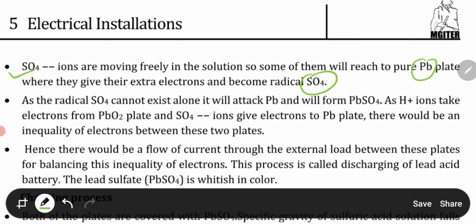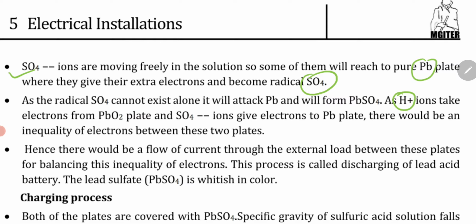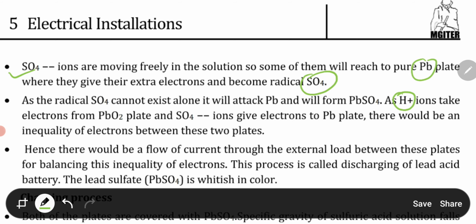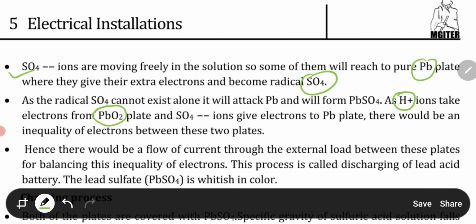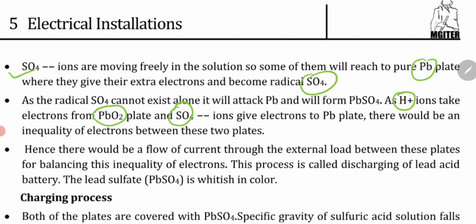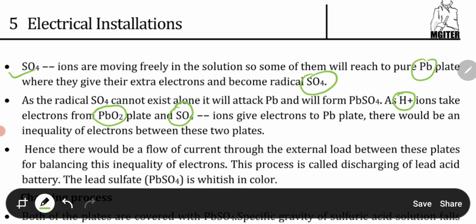As the radical sulfate ions cannot exist alone, they will attack the sponge lead and form PbSO4. And as your H plus, the hydrogen ion, takes electrons from lead peroxide, your sulfate ions give electrons to the sponge lead plate.